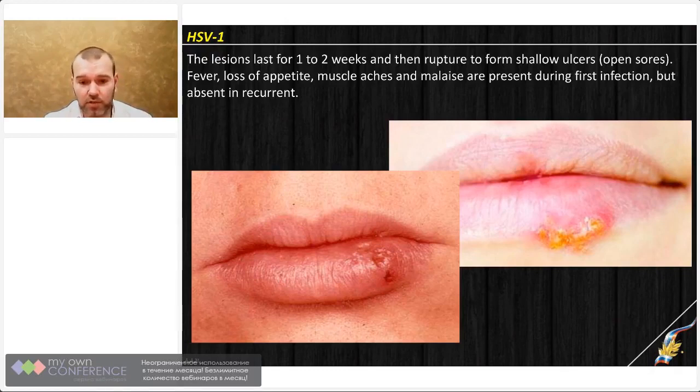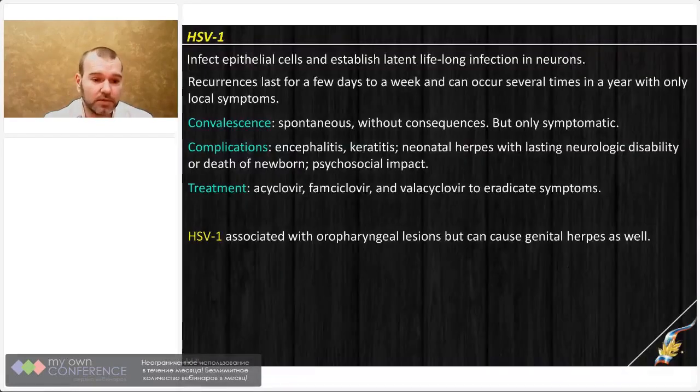But those common symptoms are observed only during the first infection, the first episode, when the virus has only its first contact with the immunity of the subject. So after the acute episode, those lesions will heal without any scars, without depigmentation, and the virus will go by way of the nerve, which is responsible for innervation of the area, and establish lifelong latency in ganglia.